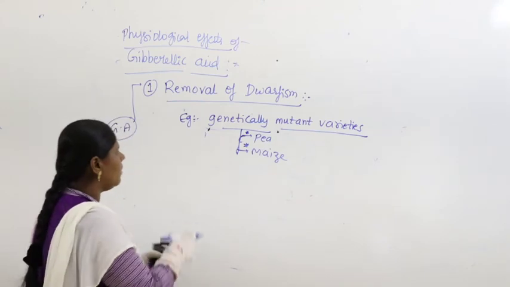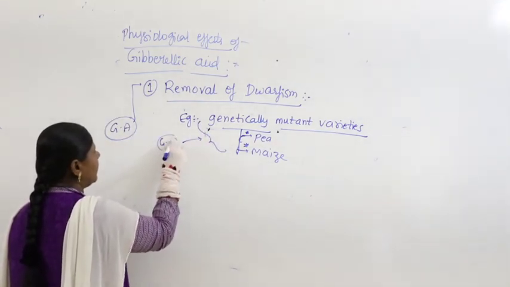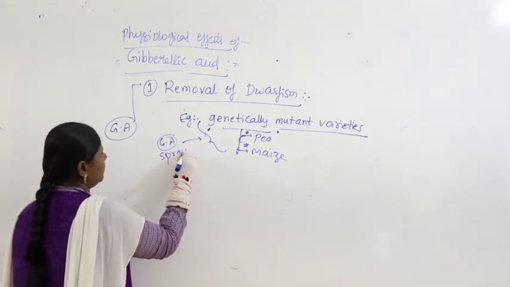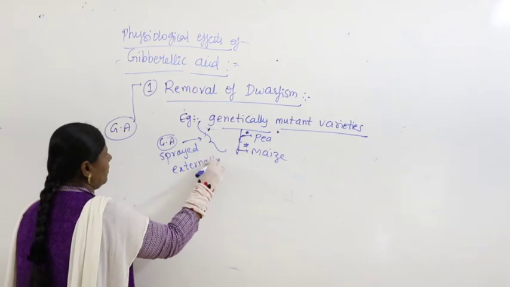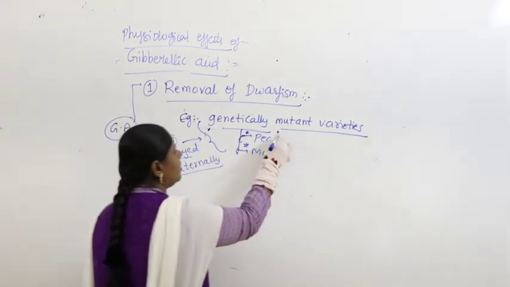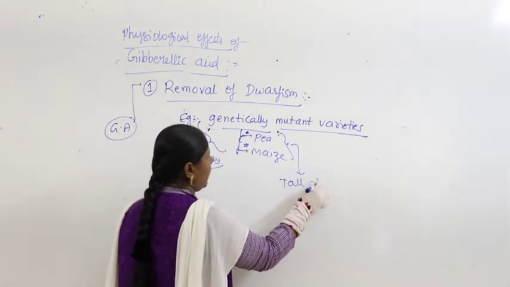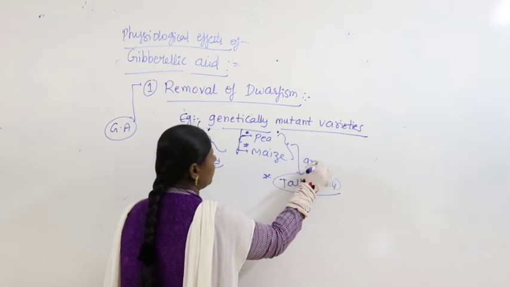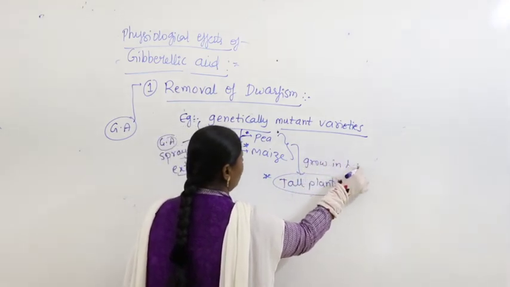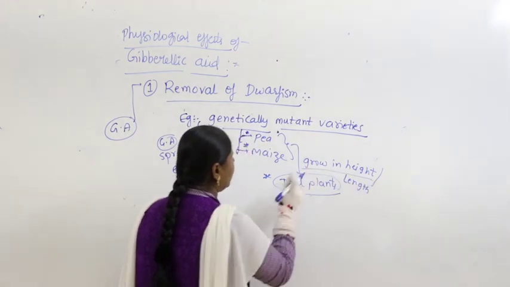So what do we do now to these plants? If gibberellic acid is sprayed externally, these two plants can become tall plants. They grow in height and in length.